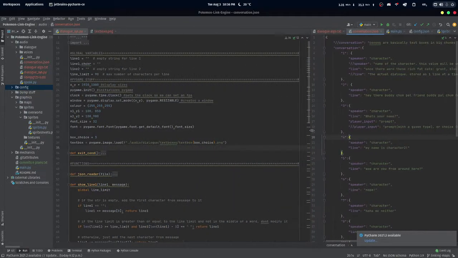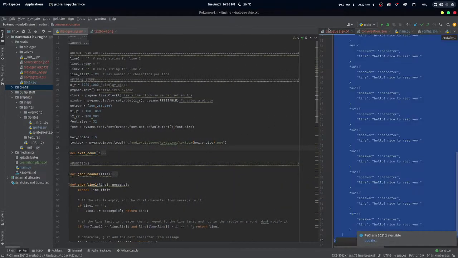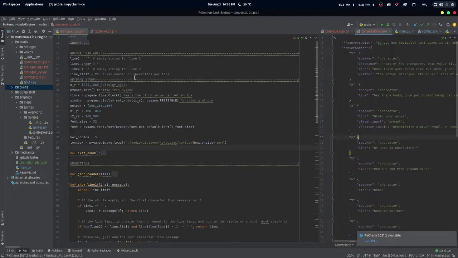So, that's all how it works. What is this? Oh, this is just a notes file. Anyways, this thing over here is the actual dialogue system.